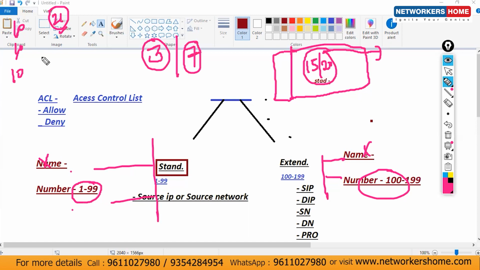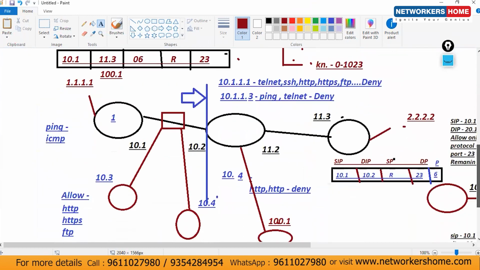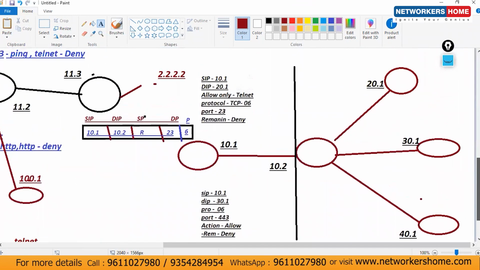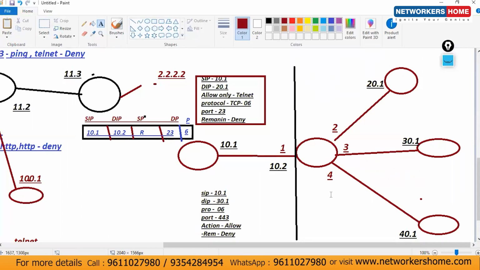So now my ACL is ready. Clear or not? This is done. Name, number. So on this router, one of my ACLs is there. That is ready. How many interfaces do we have on this one? 4 interfaces: 1, 2, 3, and 4.